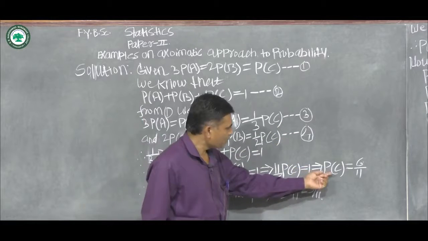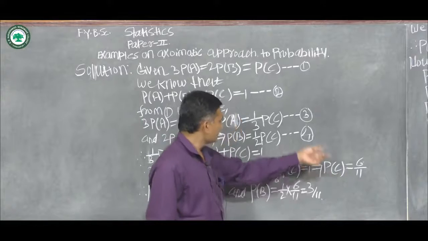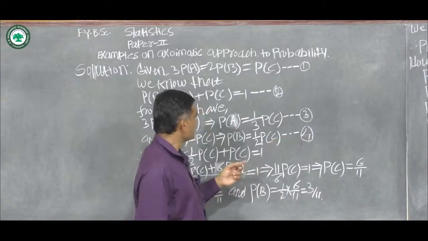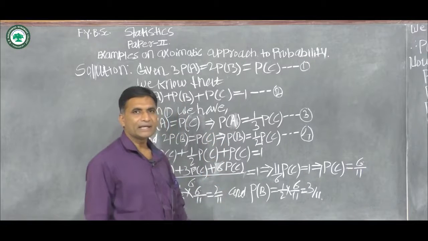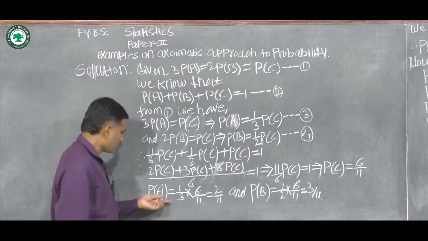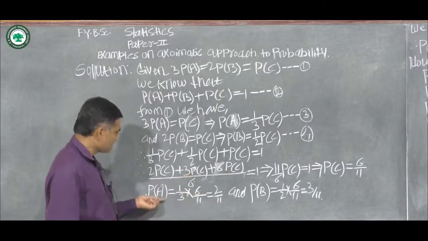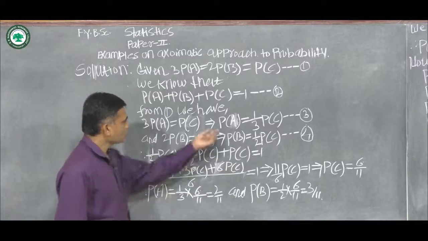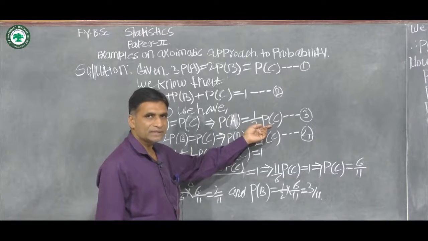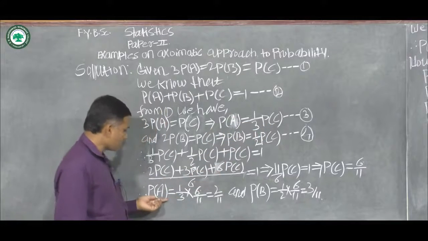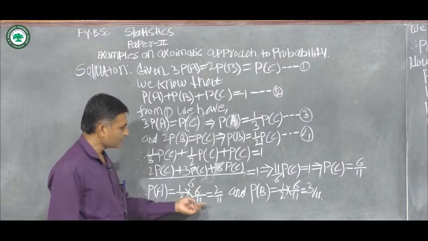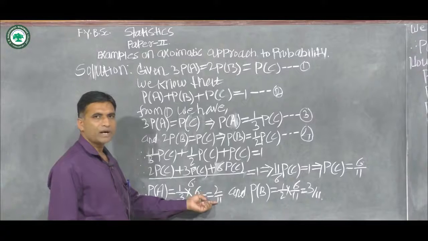We substitute probability of C in equation 3 and 4, and we get the probability of event A and probability of event B. Therefore probability of event A is equal to 1 by 3 into probability of C. Therefore, probability of A is equal to 1 by 3 into 6 by 11, which is equal to 2 by 11.